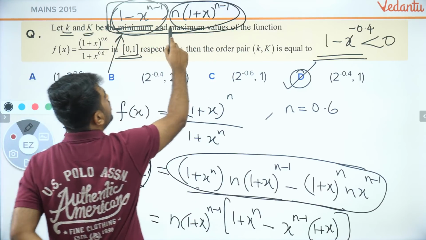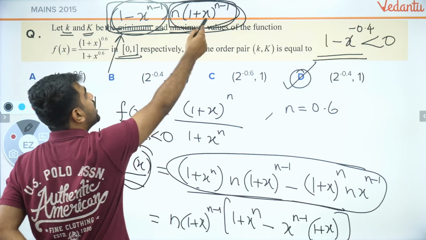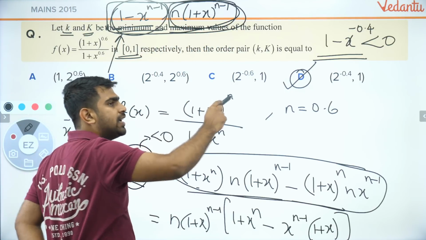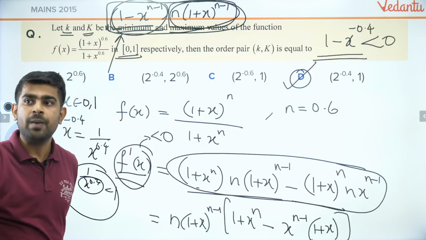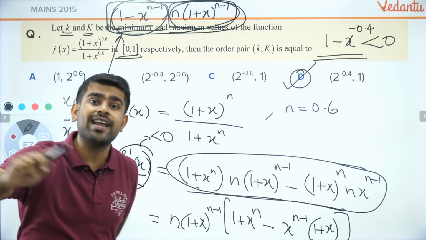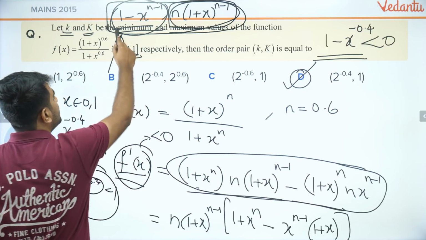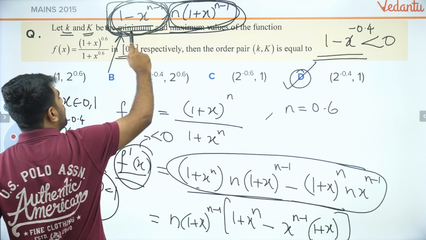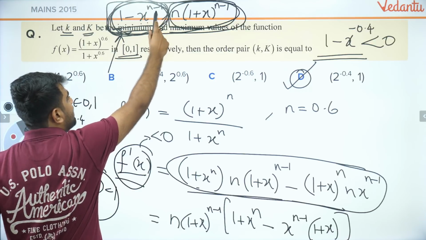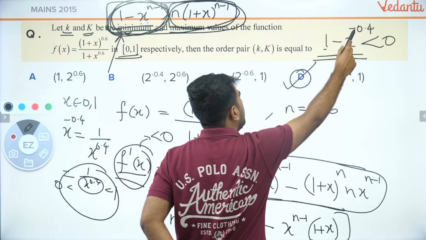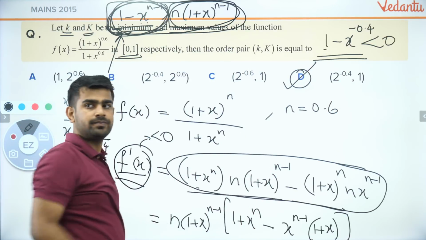So this step, I know this is always positive. So I don't care about it, because in inequality, I don't care about positive quantities, because positive quantities will not affect your inequality. I should focus only on the negative ones. That is why I focus on this. This can give me negative ones. So what is 1 minus x to the power n minus 1? It is nothing but 1 minus x to the power 0.4, negative.